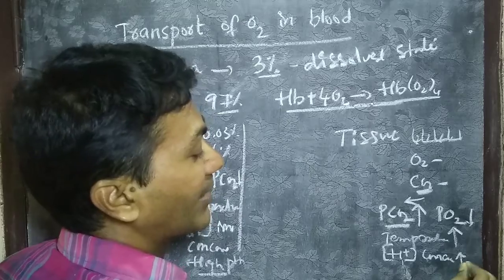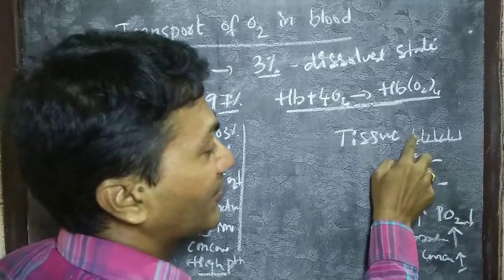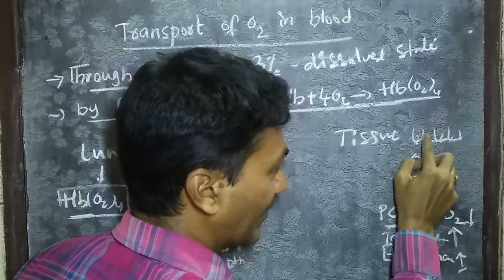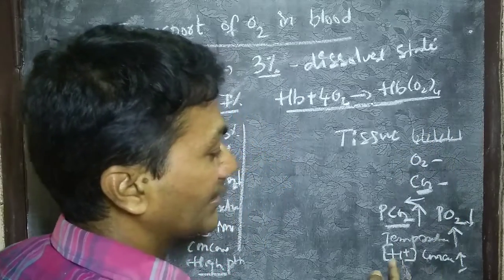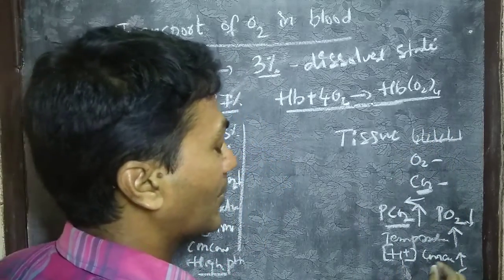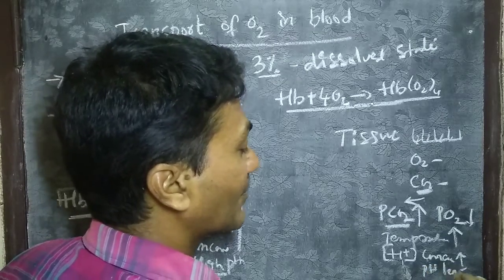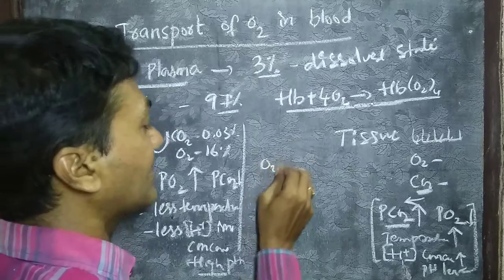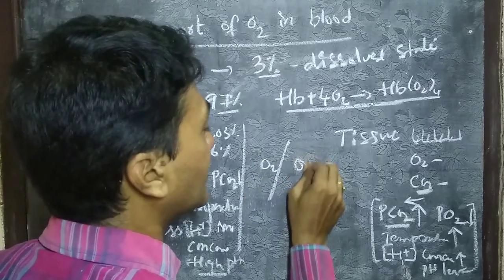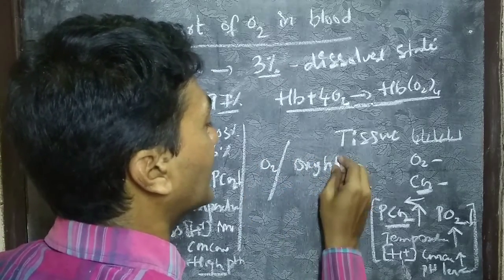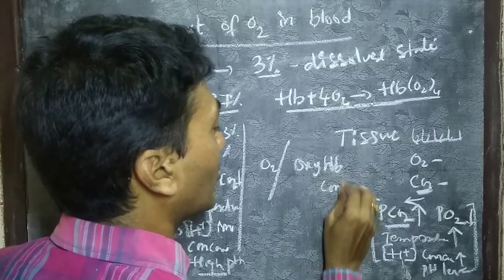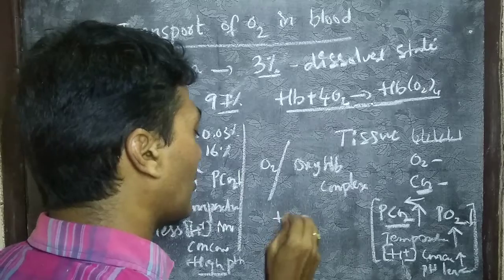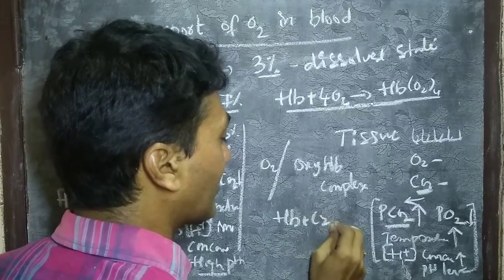Why? Because several metabolic activities take place at the cellular level. They release ions, so that H plus ion concentration is more and pH is less. So these are the favorable conditions where oxygen dissociates from the oxyhemoglobin complex, or we can say that hemoglobin can combine with carbon dioxide.